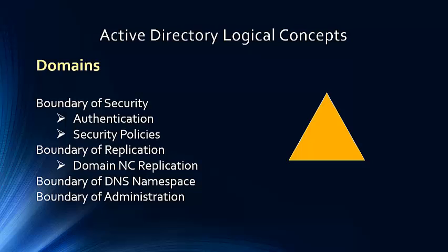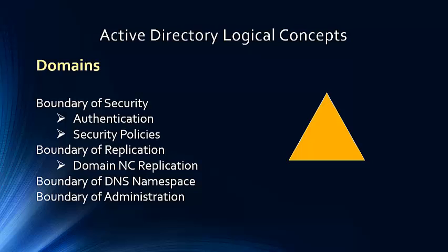It is a boundary of security policies. Certain security policies are applied at the domain level, including password length and account lockout. Security policies in one domain cannot be extended to or defined for other domains.